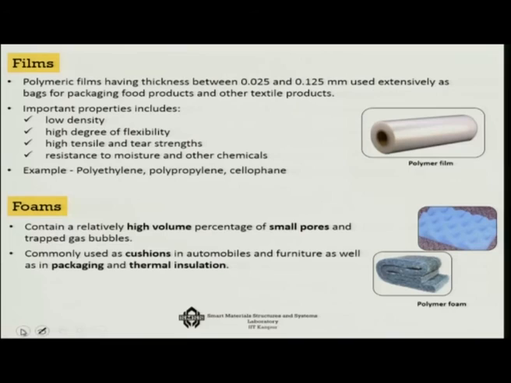The first end use is in terms of films. Polymeric films you will get in various sizes in the market, from 25 micron to 125 micron thin films that are used for packaging food products. Their important properties are low density, high degree of flexibility, high tensile and tear strength, and resistance to moisture and other chemicals. That is why we generally wrap with it. So, examples are polyethylene wrapper, polypropylene, cellophanes, etc. So, that is one group of polymers where it is mostly used as films.